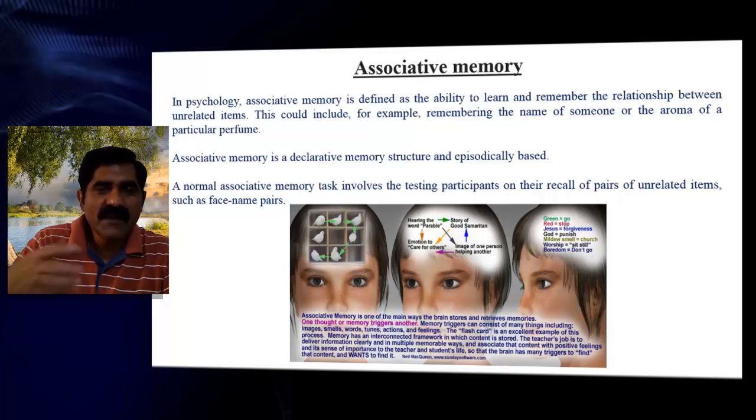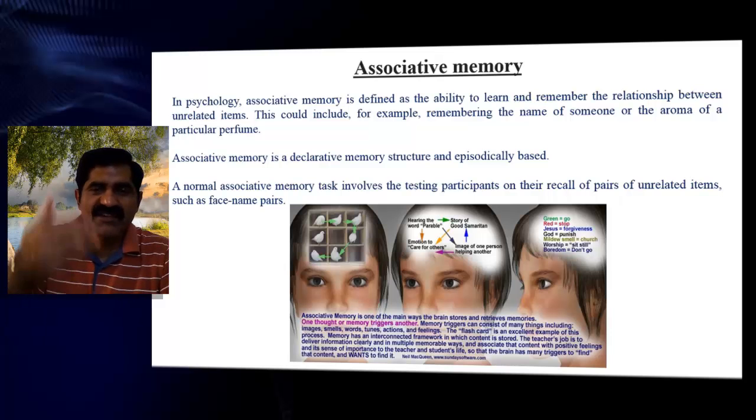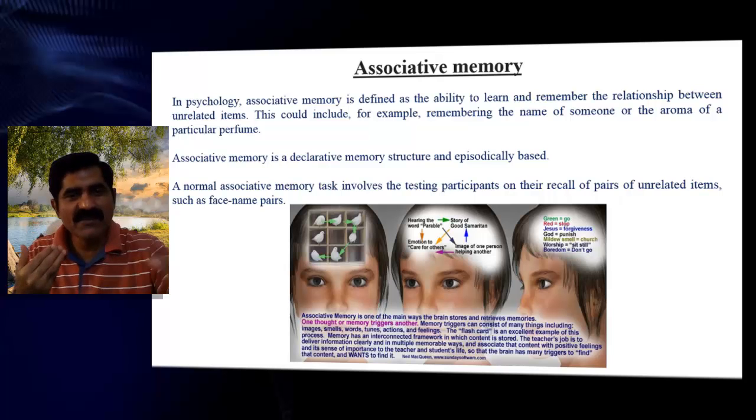In associative memory, already in my brain I have stored your face, your name, and another person's face and name, like that. So I can identify you and retrieve that information. When you come, your patterns are already stored in my brain so that I am able to recognize you.